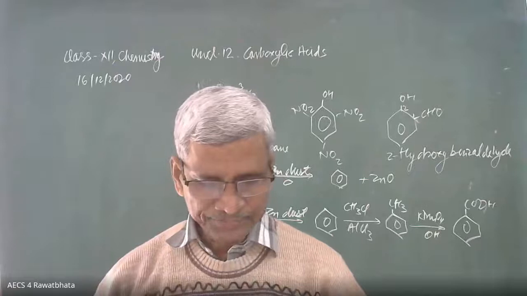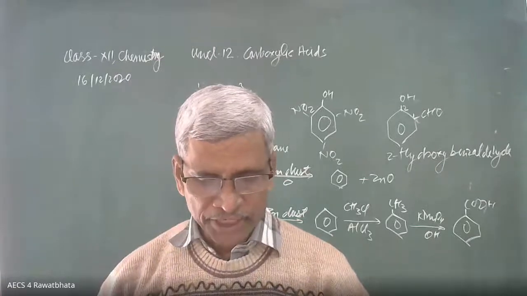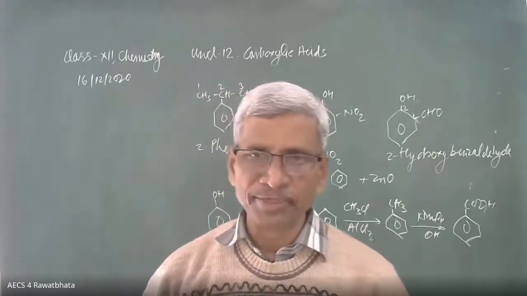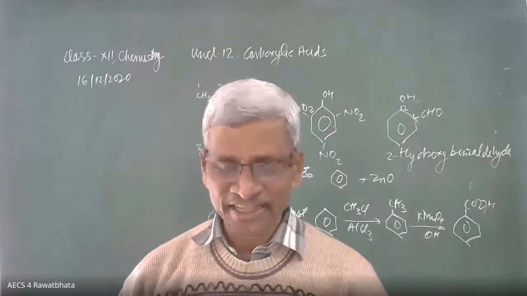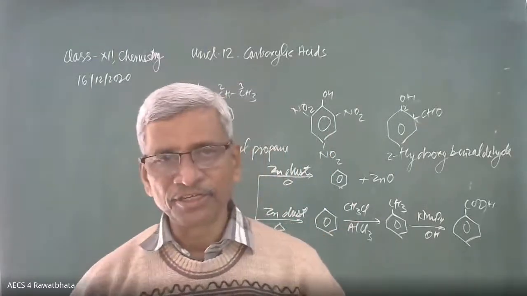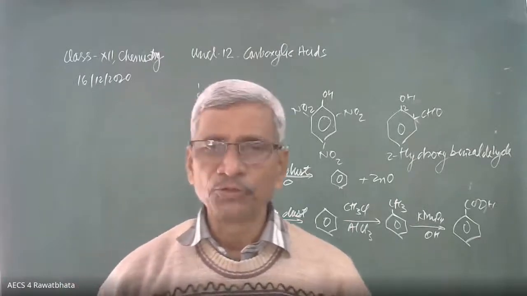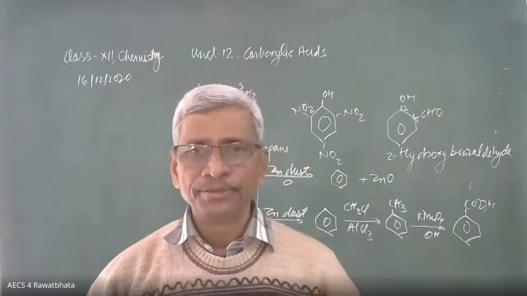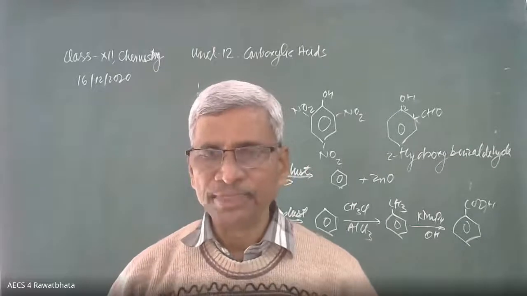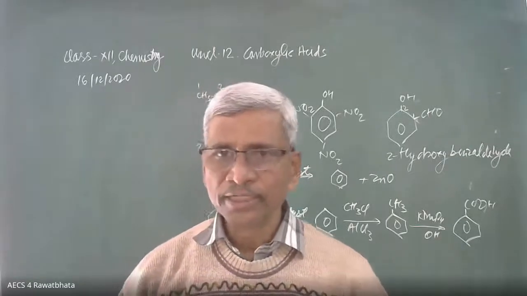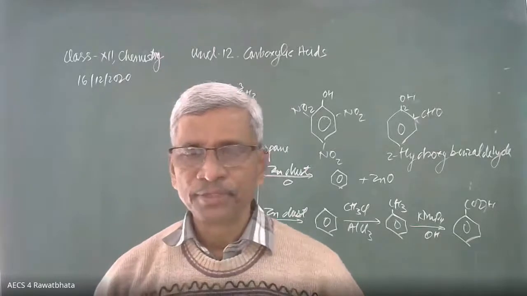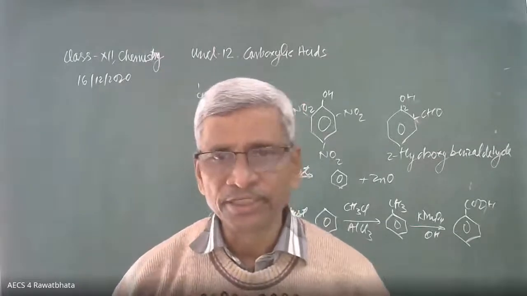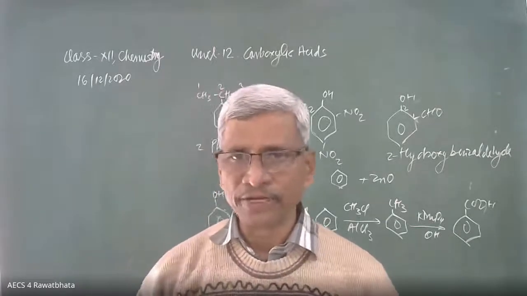Question number 3. Write about the following reactions. Kolbe's reaction, Reimer-Tiemann reaction, well-known, important reactions. We have to practice them again and again. And a coupling reaction. In a coupling reaction, phenol combines with benzene diazonium chloride, BDC, and we get an azo dye. One more example of a coupling reaction: benzene diazonium, orange dye formation, it is an orange dye.